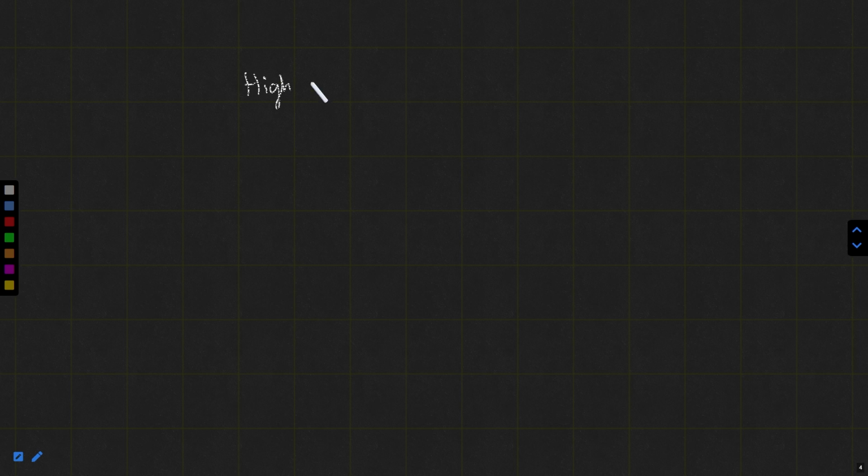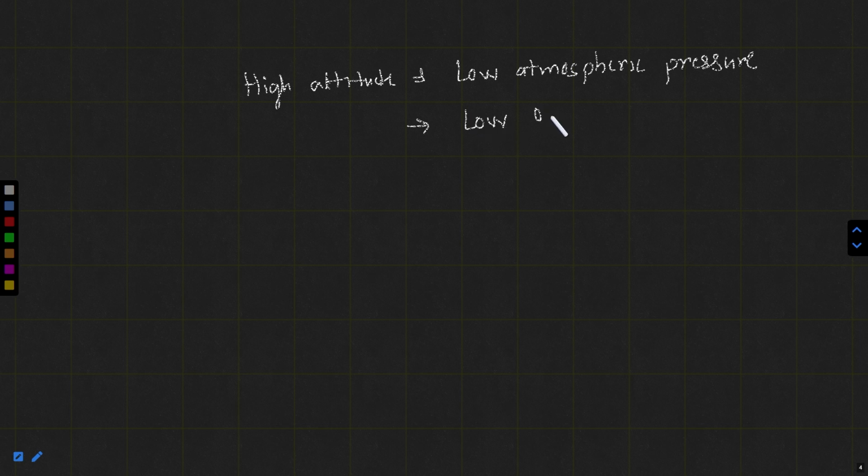At high altitude, there is a very low atmospheric pressure. Because of this low atmospheric pressure, the saturation of oxygen is low. So what happens at low atmospheric pressure? There is low oxygen saturation.